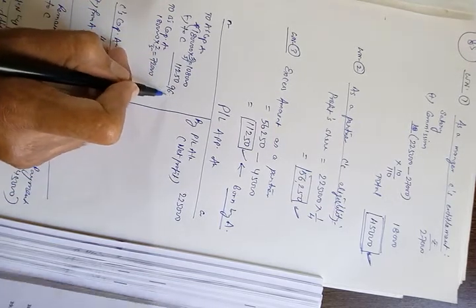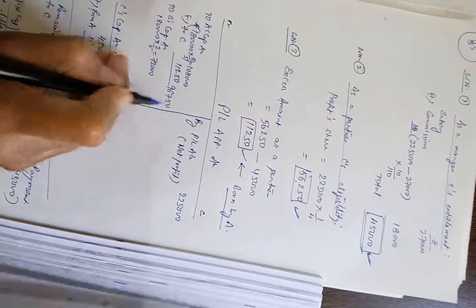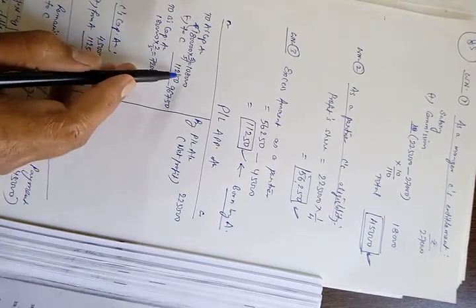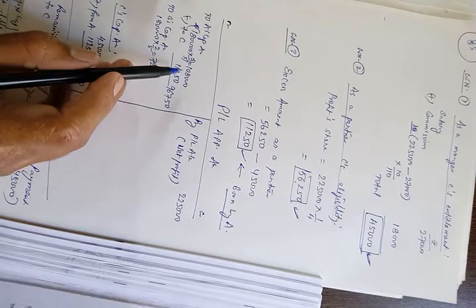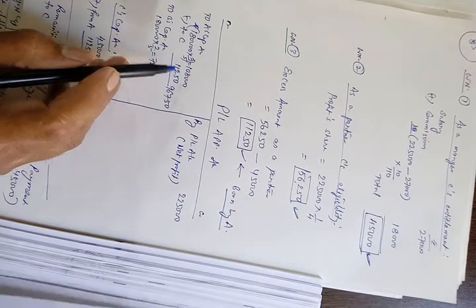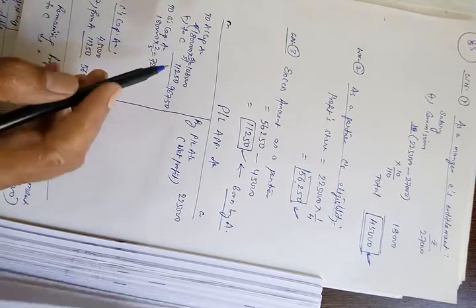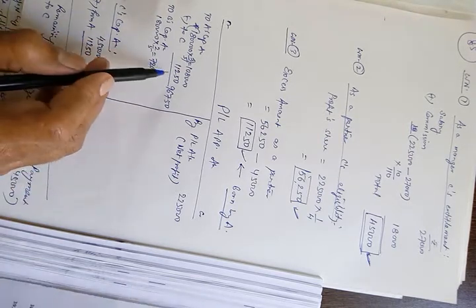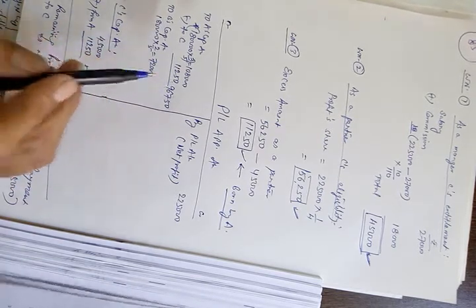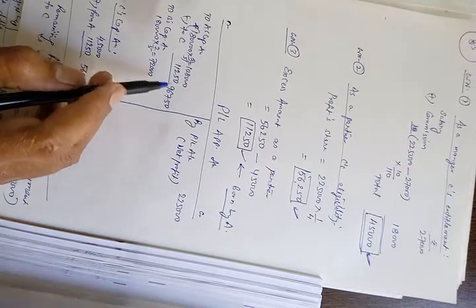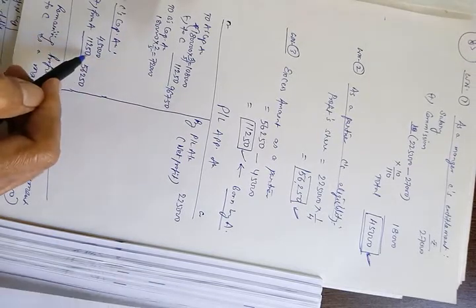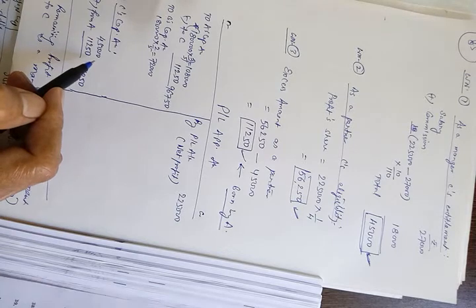The result will be 96,750. So out of 1,08,000, the share of profit to be given to A, A is ready to give C 11,250 for the deficiency that C is bearing because he has become a partner now.